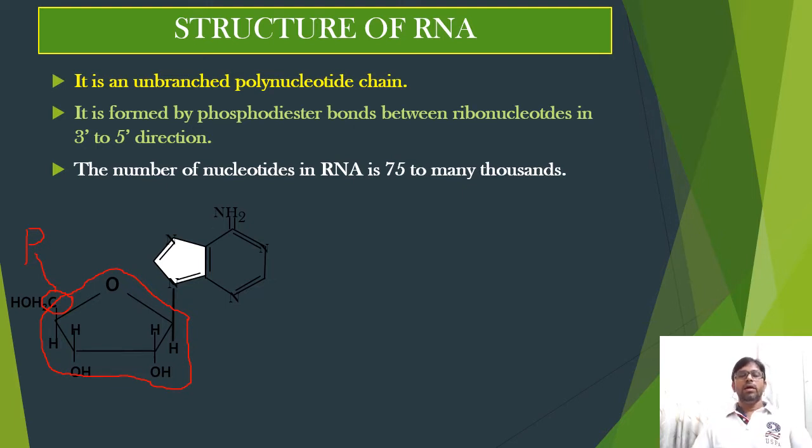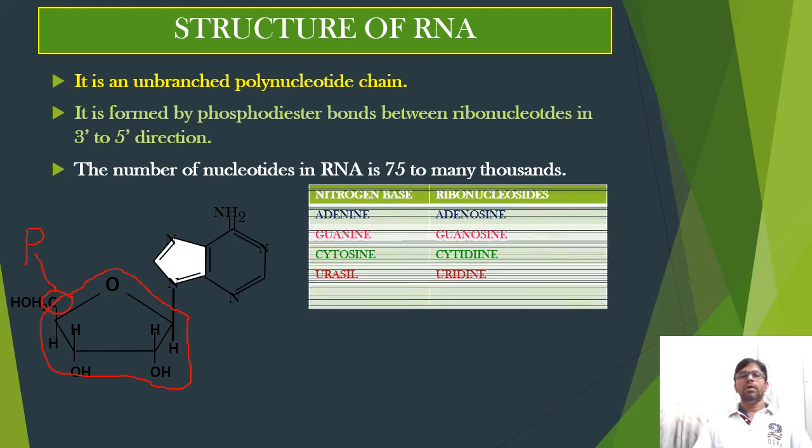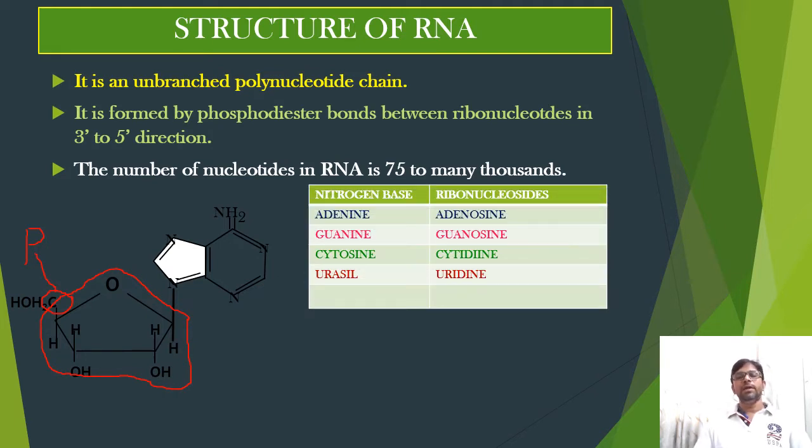Four types of nitrogen bases are present in RNA molecule. They are adenine, guanine, cytosine, and uracil.